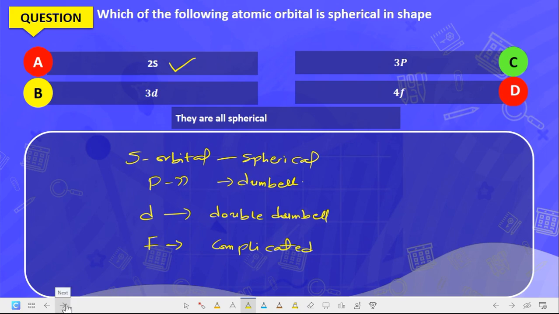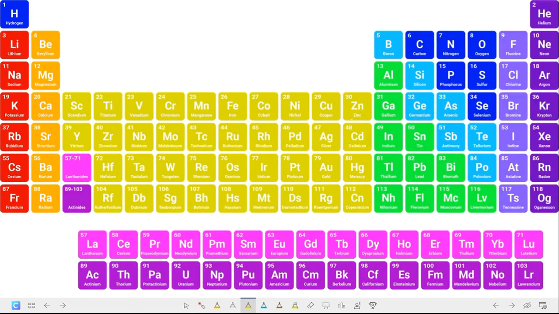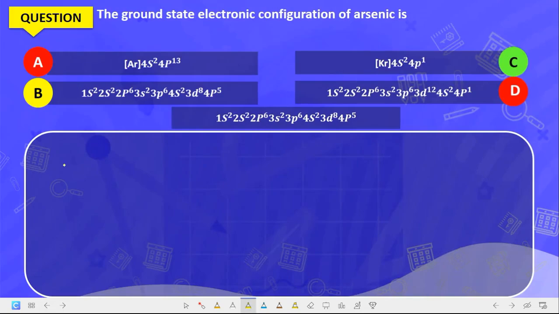Now the next question. The ground state electronic configuration of arsenic is. What is the atomic number for arsenic? Arsenic is 33. So if arsenic is 33, the electronic configuration will be 1s2, 2s2, 2p6, 3s2, 3p6, 4s2, 3d10.